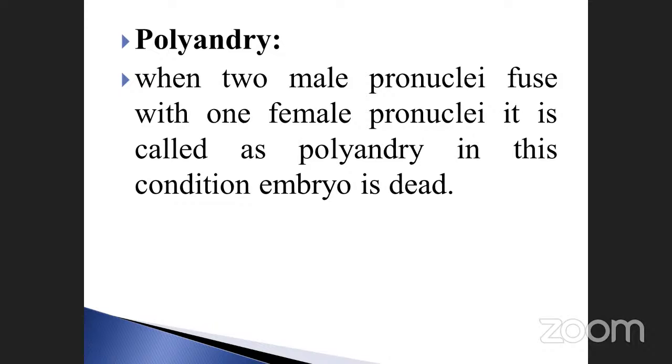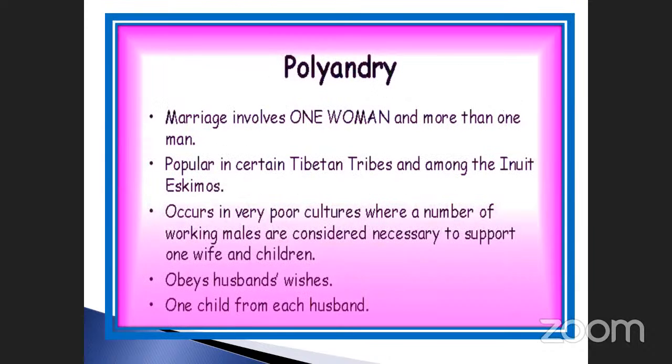This is another important point. See here, marriage involves one woman and more than one man. So this is a complicated one. Popular in certain Tibetan tribes and among the Inuit Eskimos, occurs in very poor cultures where a number of working males are considered necessary to support one wife and children. Obey husband's wishes, one child from each husband. So these are all difficulties.